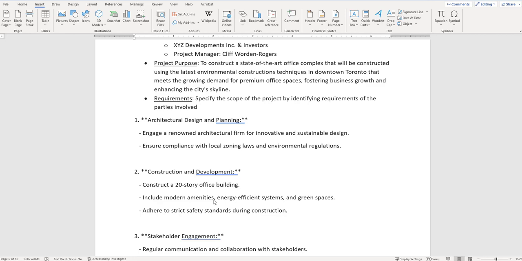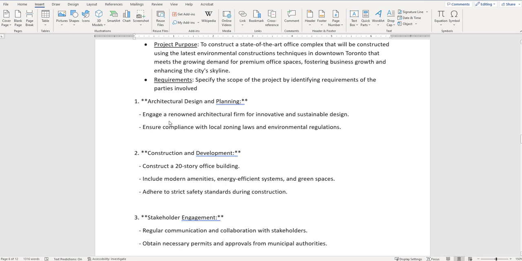So it's 20 stories, modern amenities, energy efficient systems and green spaces, and also adhere to strict safety standards during construction. So other than this last one, which should always be part of the requirements, the strict safety standards, all these bullets so far are within our project purpose, okay? I'm not going to go through all of them, but again, keep checking to make sure that the wording of your purpose is matching your requirements.